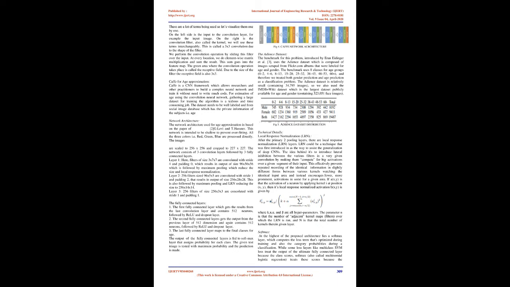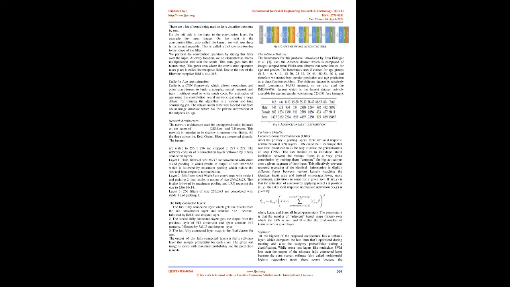We perform the convolution operation by sliding this filter over the input. At every location, we do element-wise matrix multiplication and sum the result. This sum goes into the feature map. The green area where the convolution operation takes place is called the receptive field. Due to the size of the filter, the receptive field is also 3x3.